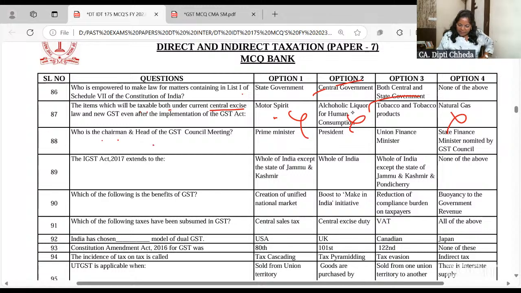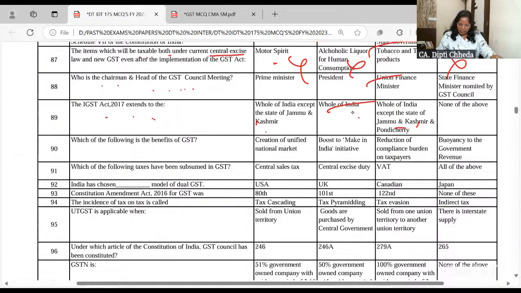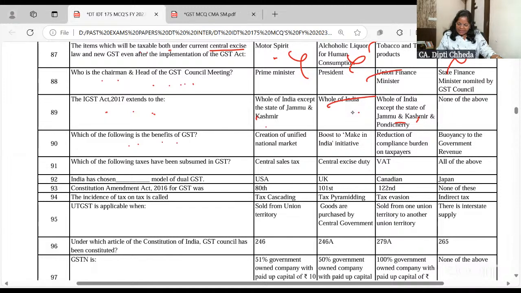Who is chairman and head of the GST council? Finance Minister. IGST extends to whole of India. So no need to read Jammu and Kashmir and all. Which of the following is the benefit of GST? Creation of unified national market, yeah. Boost to Make India initiative, reduction of the compliance, and buoyance of government revenue.